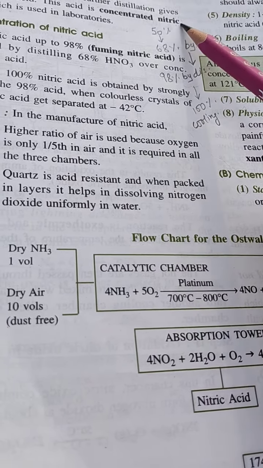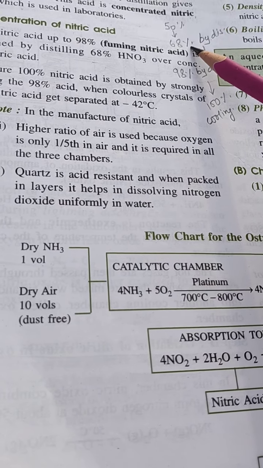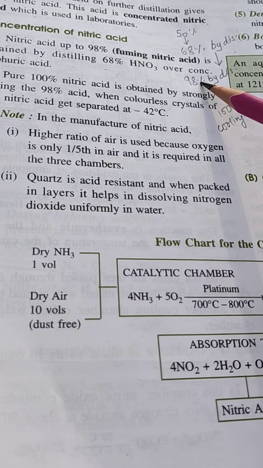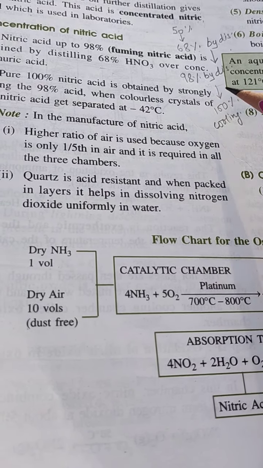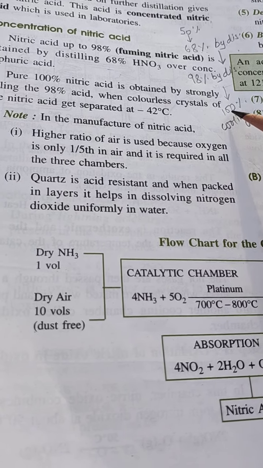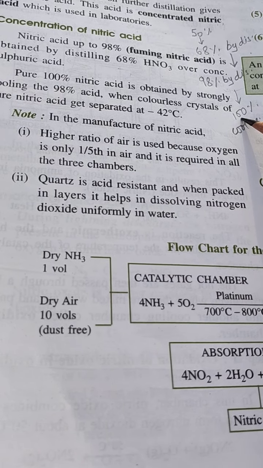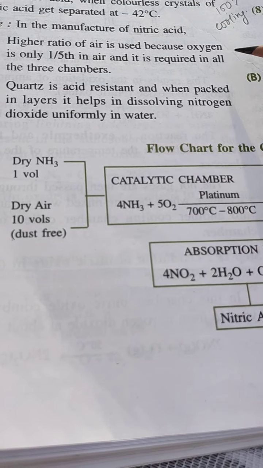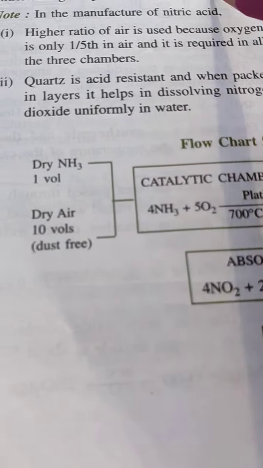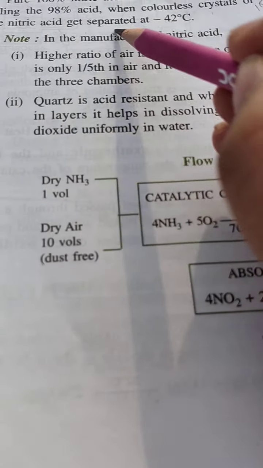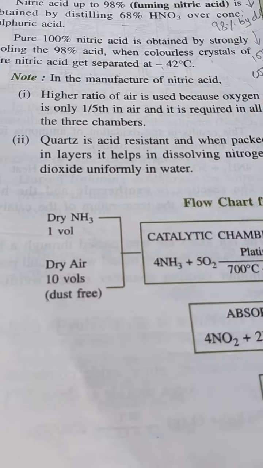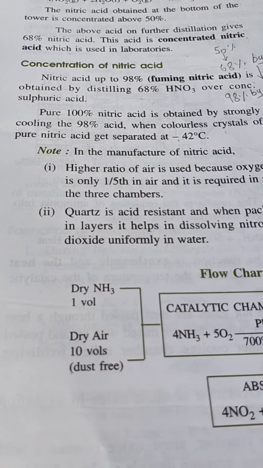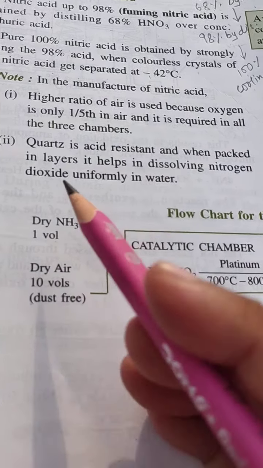So 50% can be concentrated to 68% by distillation, 68% can be concentrated to 98% by distillation, and 98% can be concentrated to 100% by cooling this 98% acid. When colorless crystals of pure nitric acid get separated at minus 42 degrees Celsius, but we don't use it. We use only 68%. Now the question arises.